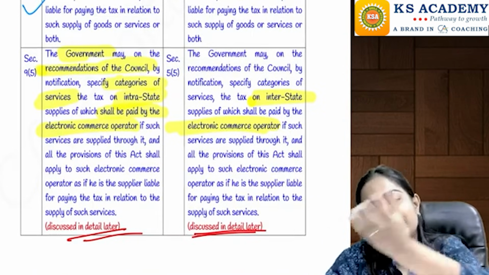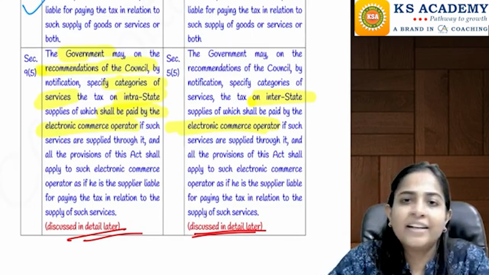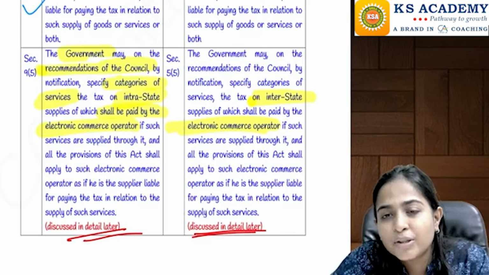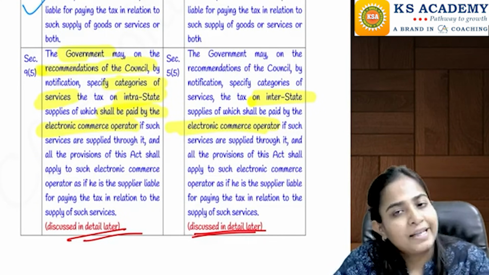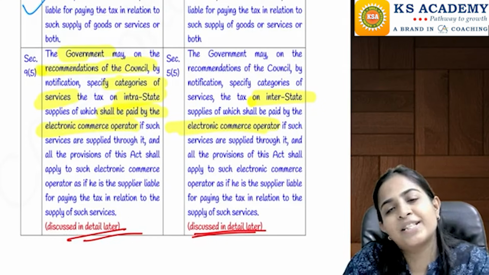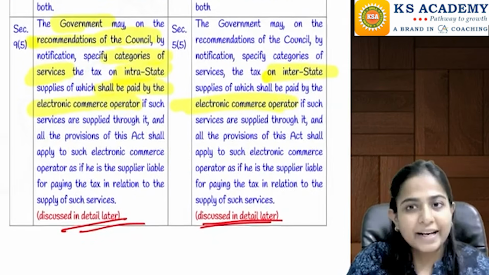Because if they are receiving something from an unregistered person, then there will be no GST at the time of receiving those goods. So there is a loss of revenue to the government. So the government says, okay, no problem. If you have purchased it from an unregistered person, no problem. Now you have to pay the tax on the same to the government under reverse charge mechanism, right?